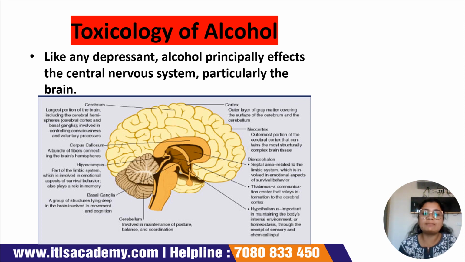And that is the reason why balance is not there, coordination is lost, the normal cognitive processes are lost. Normally, speech is slurred, vision is blurred. So this means the different centers of the brain are affected, because the brain is like a master machine which is controlling all the different functionalities of the body. So it's the main center. If that center is hampered, it will automatically affect the overall body. Okay, so I think that's it.